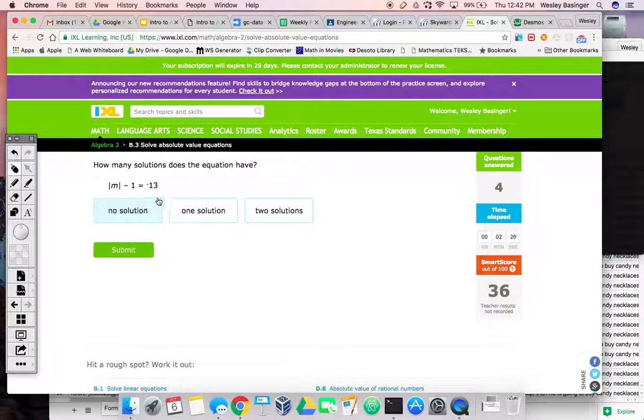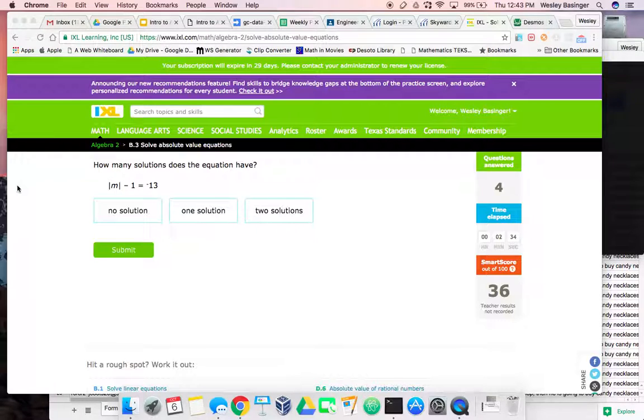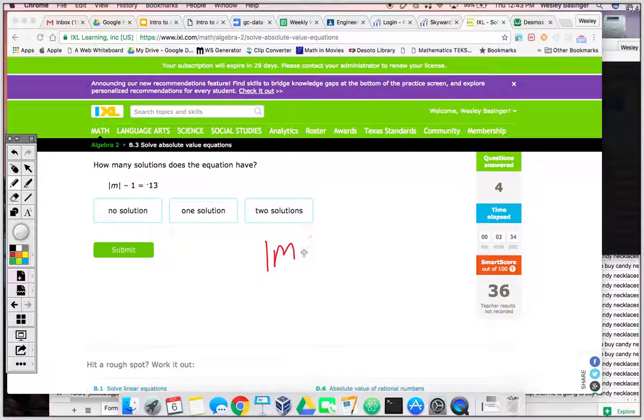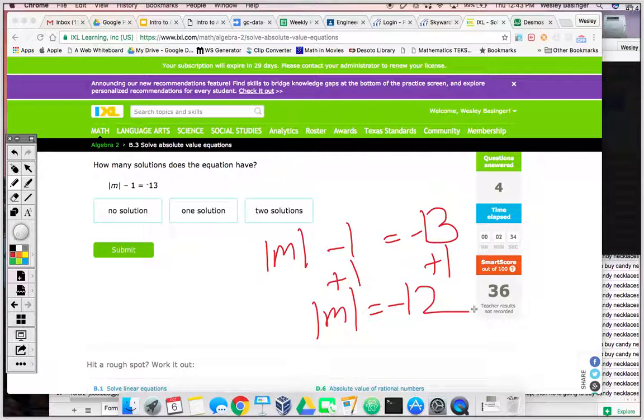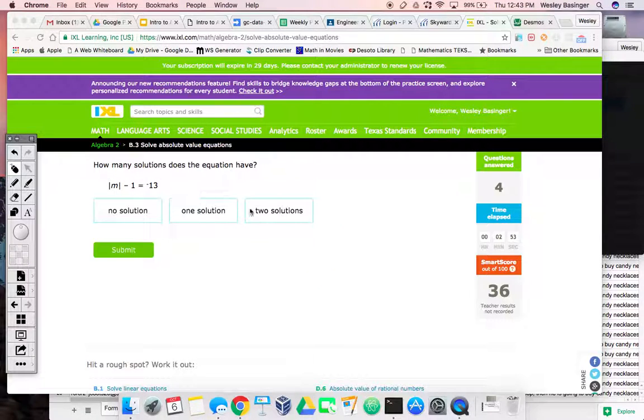It's actually asking how many solutions the equation has. You could solve it to figure that out. So absolute value of m minus 1 equals negative 13. Add 1 on both sides. So absolute value of m equals negative 12. So that's actually no solution, right? Because absolute value can't equal a negative number, so it's just going to be no solution.